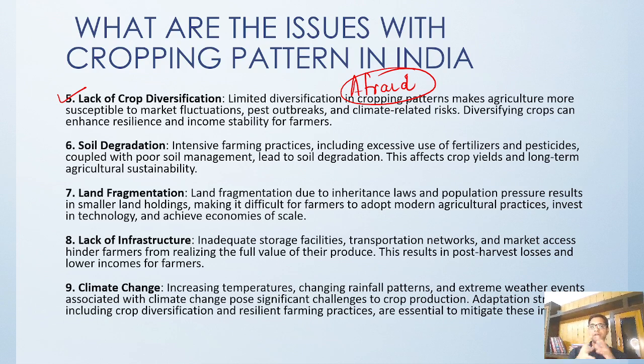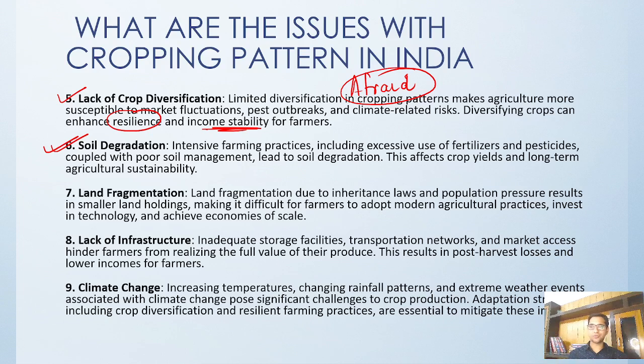So they just want to go with the crop which gives them assured return, but they don't know that diversifying will provide more resilience and income stability. If a pest attack happens, it will destroy the whole crop, but if you have diversified crops, one crop will be safe.